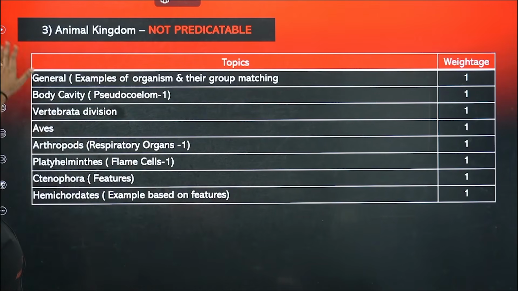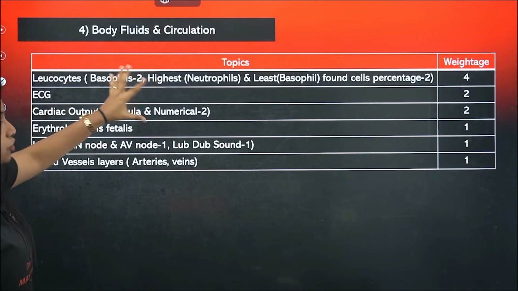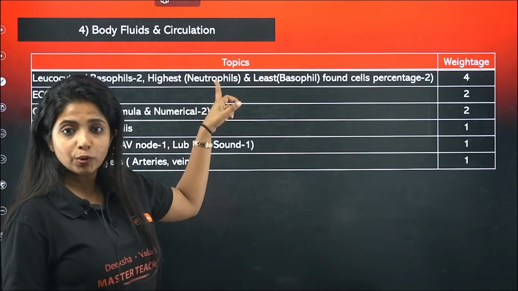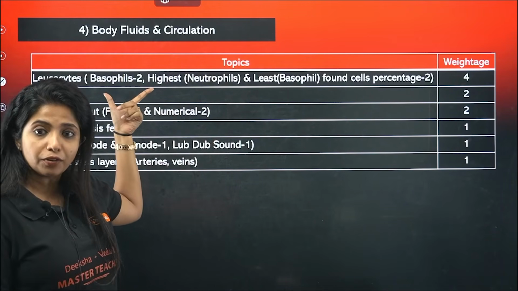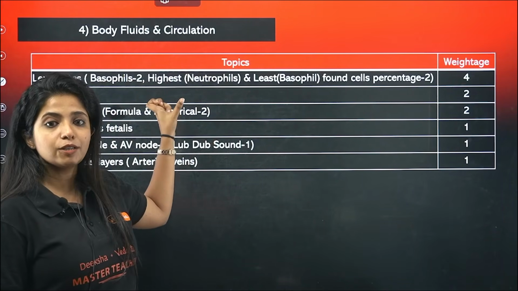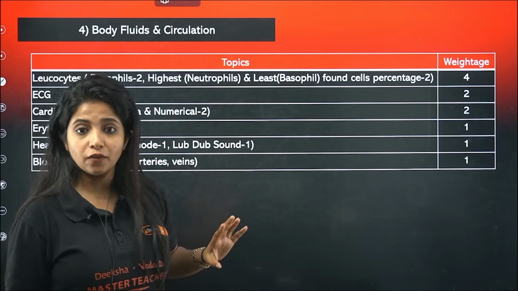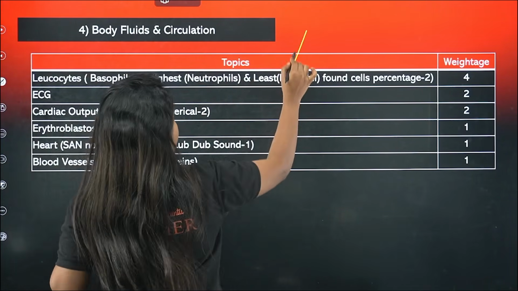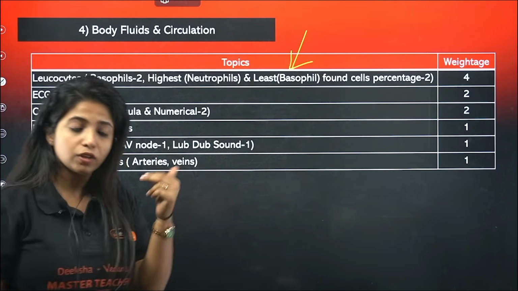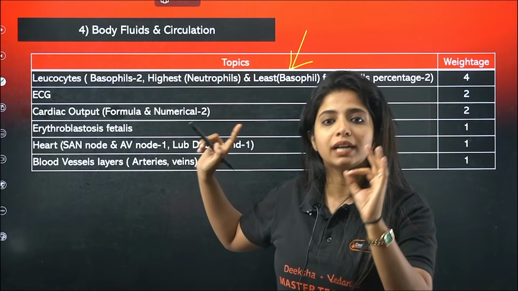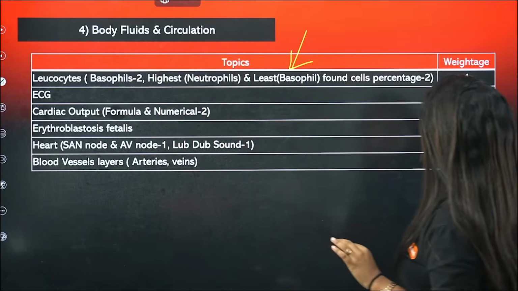Now, what about body fluids and circulation? Here, for example, leukocytes: the highest is neutrophil, the lowest is basophil. Basophil is the one that releases serotonin and histamine. Four questions related to this have come, so this is probably a topic that could help you well. Whenever you are solving PYQs and you see this particular concept, make sure you go through it nicely. ECG related questions, 2 of them, have come.